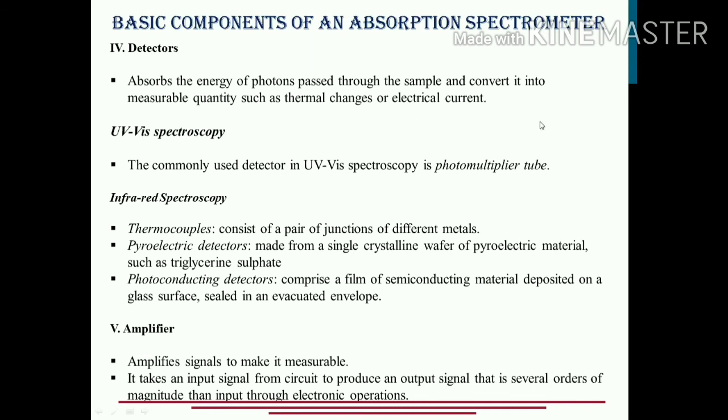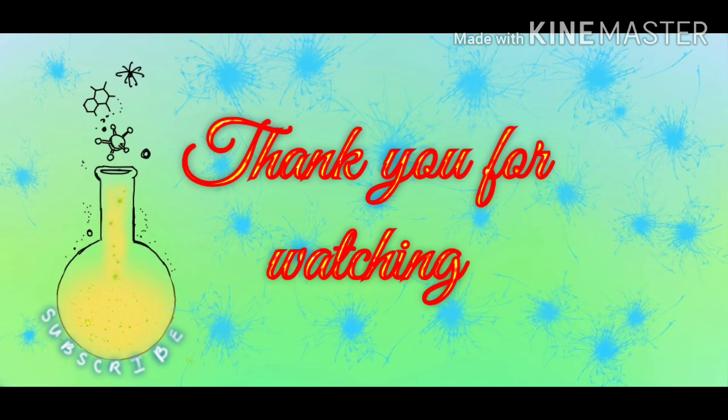The amplifier amplifies the signals obtained from the detector so that it becomes a measurable quantity. It takes in the signal from the circuit to produce an output signal several orders of magnitude larger than what it received from the detector. So basically it amplifies the signals that it receives from the detector, which are then displayed.